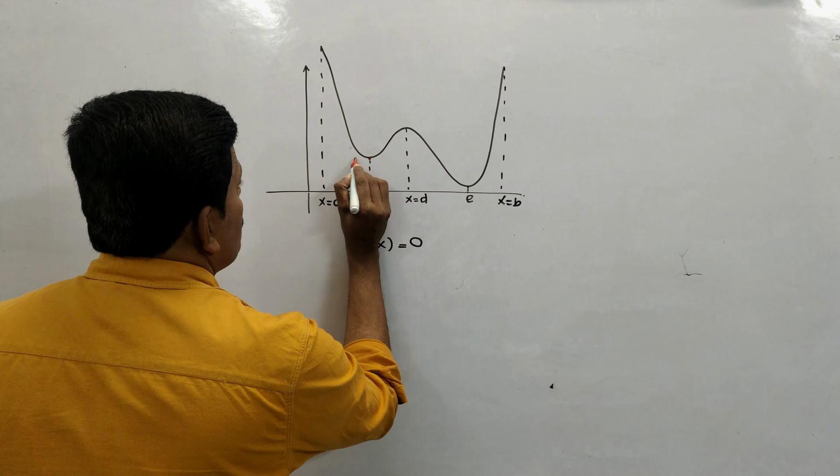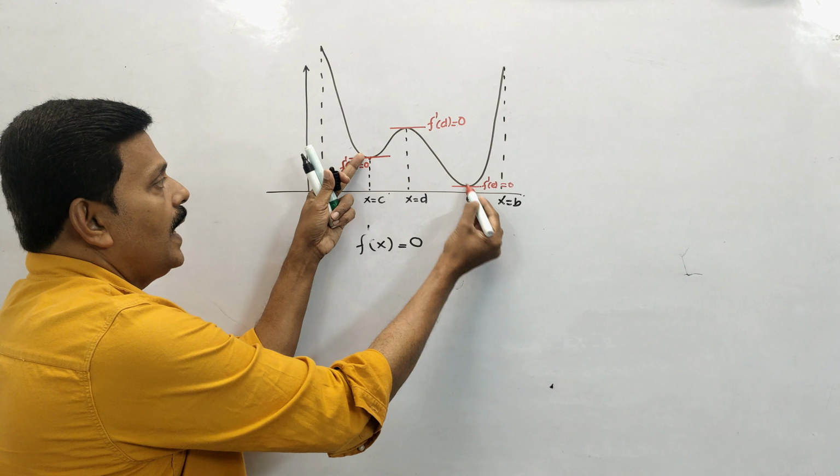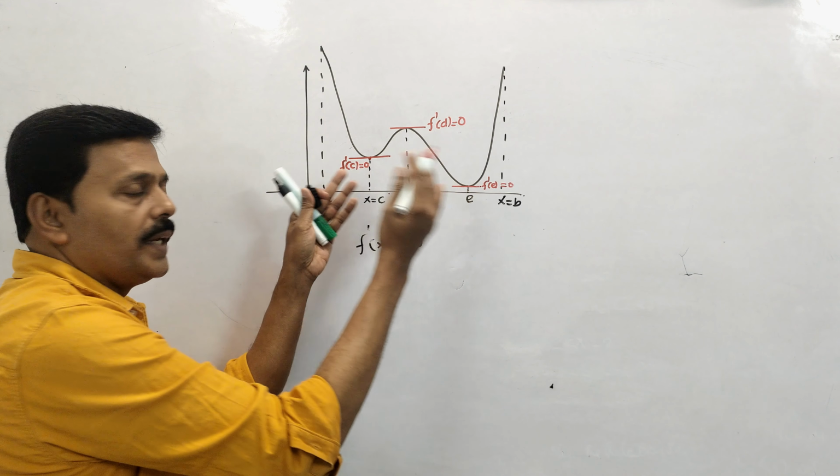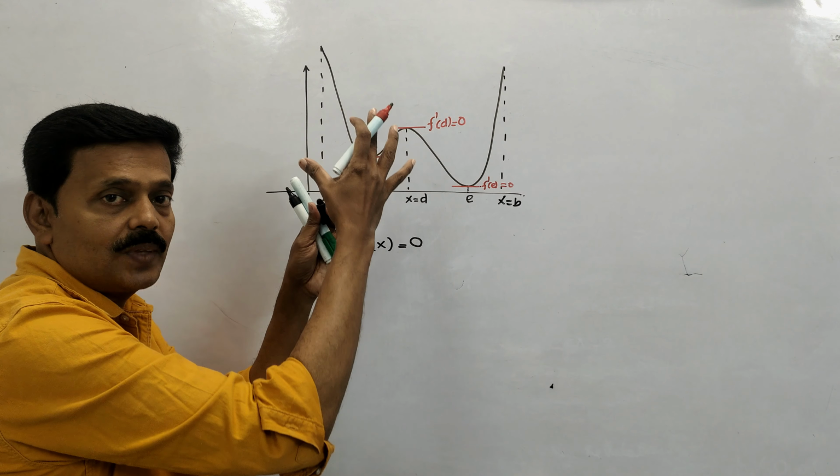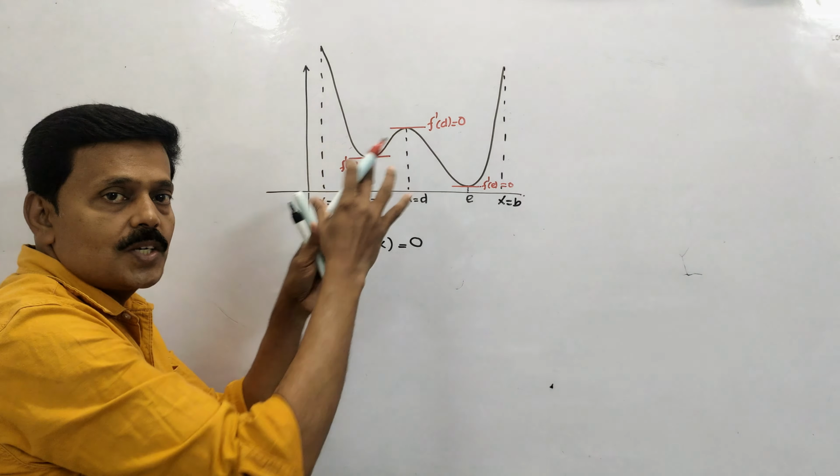And here is a tangent which gives f dash e equal to 0. So these two are valleys and this is the hill. Nearby two valleys, there is a hill, so we will call it local maximum and local minimum. This point is local minimum; this height is the local minimum height.